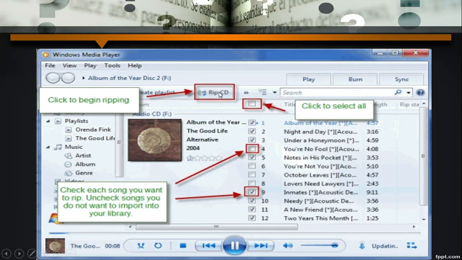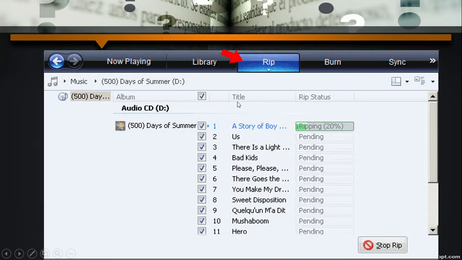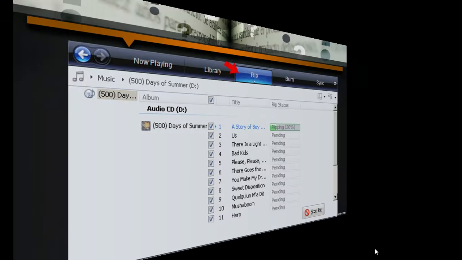Click on it, then your ripping process starts. Whenever the ripping process starts, the list of songs you want to copy comes here, and it gives you the progress report of the copying. Whatever songs are being ripped, that process is shown here with a mark. Whatever is pending is shown with a pending mark. In between, if you want to stop the rip, you can click on the Stop Rip option also.